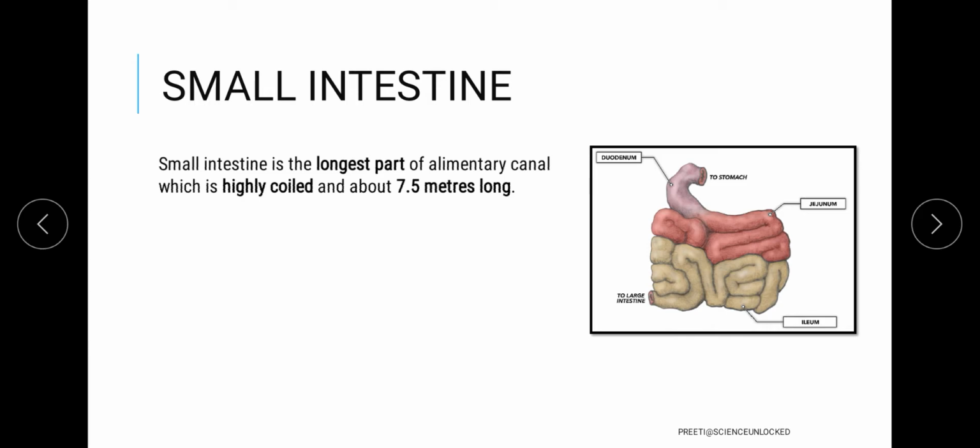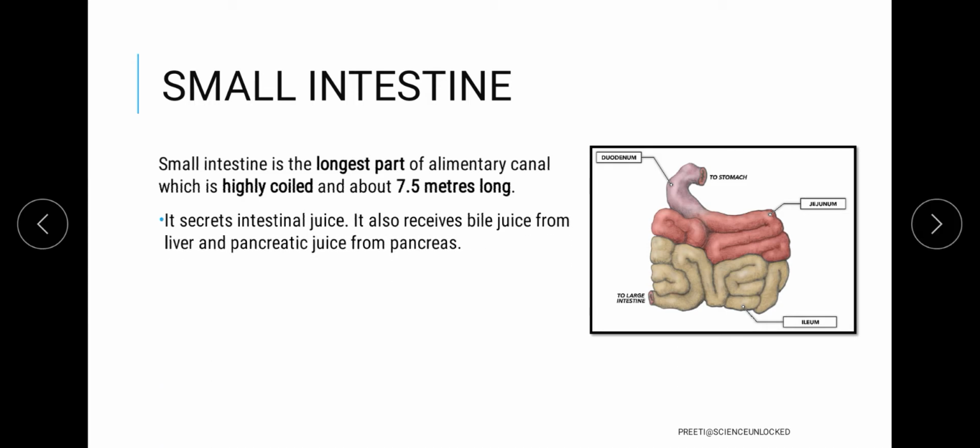Now what is its importance? It actually helps in secretion of different sets of intestinal juices, which will ultimately help in the digestion process and will accommodate some other enzymes as well. For example, we talk about the bile juices coming from liver and pancreatic juices coming from pancreas. Now these things are ultimately going to help in the digestion process altogether.